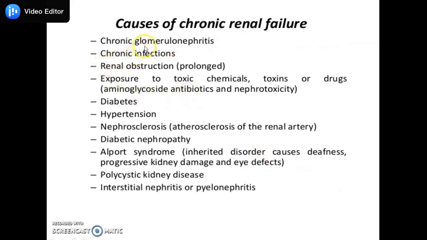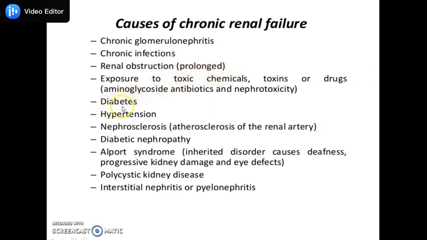So what can cause chronic renal failure? One is chronic glomerulonephritis, that is, longer-term damage to the glomerulus in the kidney. Then chronic infections can cause chronic renal failure. Then renal obstruction, that is, longer duration renal obstructions.